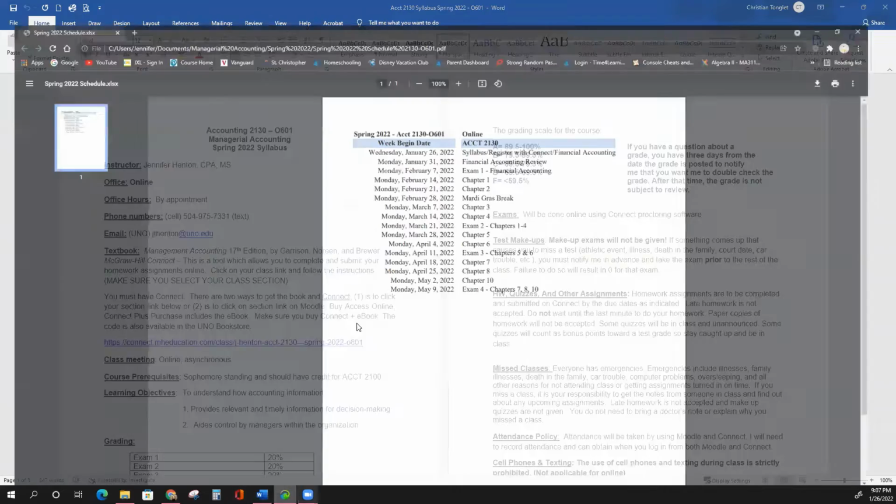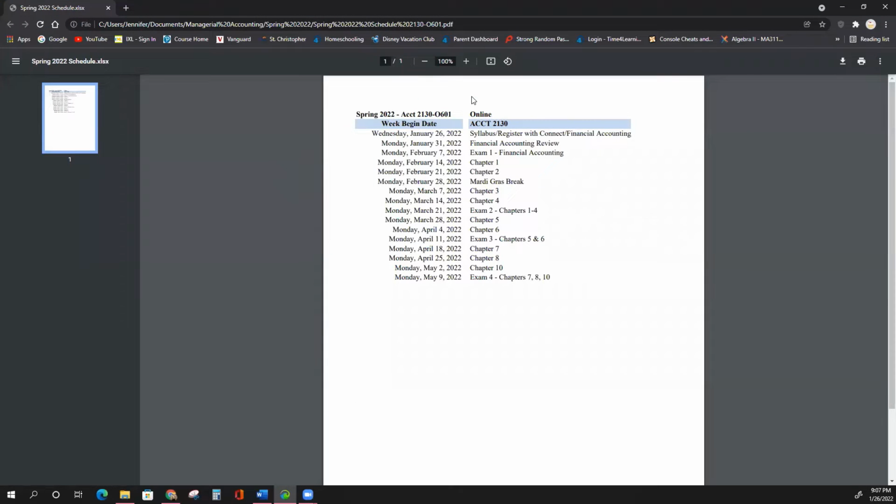Okay, let's look at the schedule. The way I have the schedule laid out, here it says week begin date. So today is the first day of the semester, Wednesday, January 26th. So we're going over the syllabus. I would like you to get registered on Connect, since we'll be doing some homework there. The first 2 weeks are going to be just reviewing the financial accounting class, mainly chapter 2 and chapter 3.